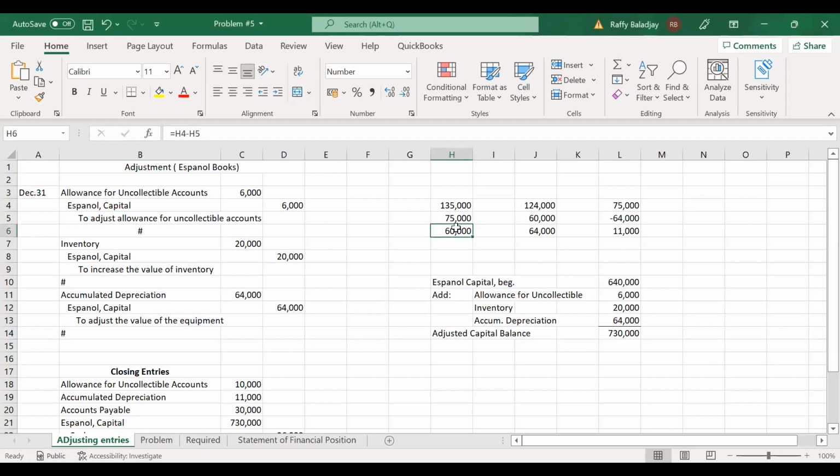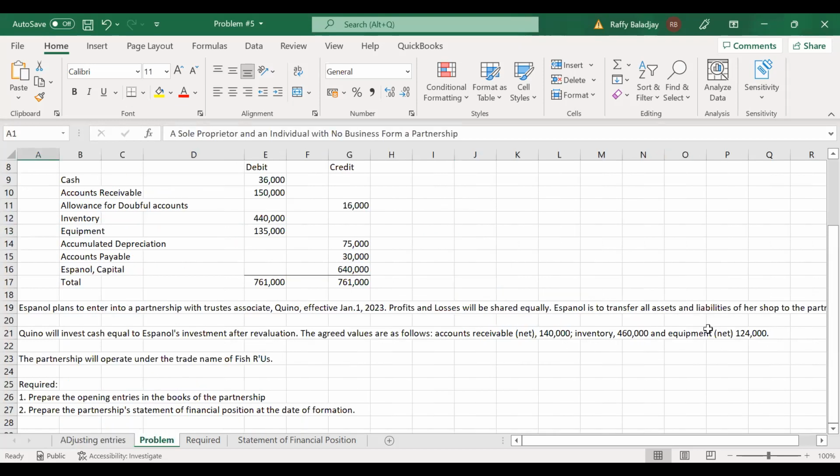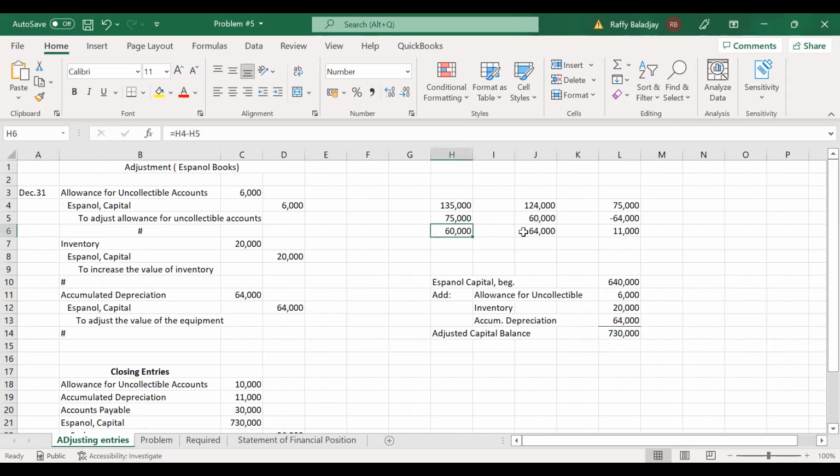Okay, so again, the value is 60,000 net of depreciation. Now, to look into the amount of 124,000 based on the agreement, it means that we have to reduce our accumulated depreciation by 64,000, so that we can come up with the amount of 124,000.